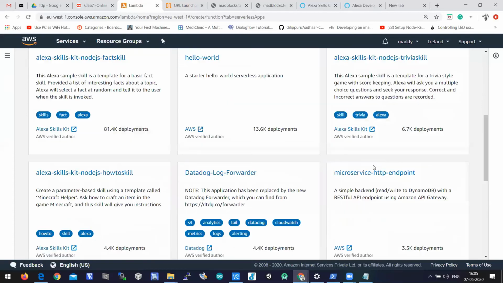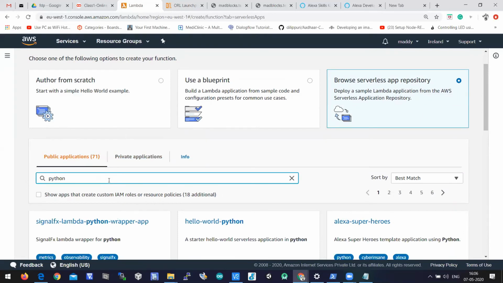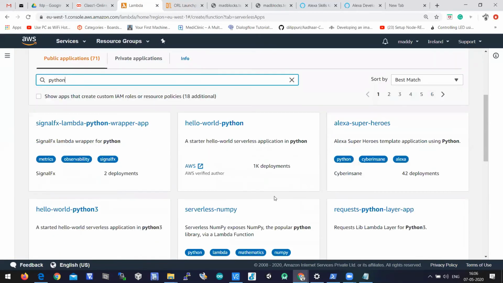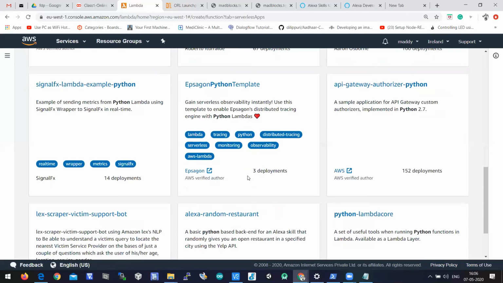Some programs will be on JavaScript, some on Python. Let's type Python in the search bar. Let's take some basic example in Python.